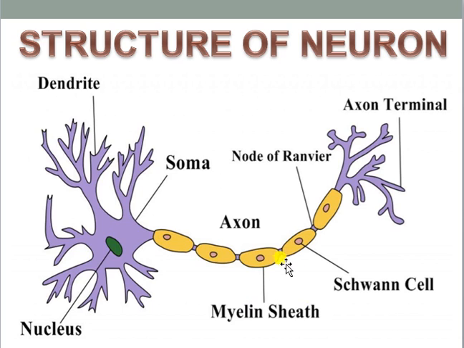Now this myelin sheath is commonly formed from a specific kind of cell known as Schwann cells, and these Schwann cells are present just on the periphery of the myelin sheath. And at the last end, you can see the axon terminal or synaptic knob. This is the last part from where the nerve impulse can be propagated to the next neuron, and the next neuron again starts with this structure. In between these two neurons, the junctional area is known as synapse, and the gap is known as synaptic cleft. Okay, so this is the structure of the neuron overall.